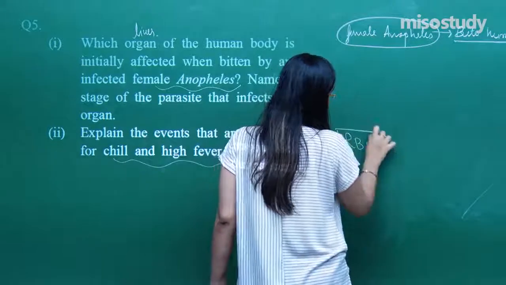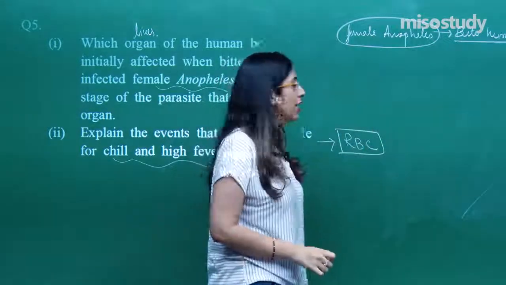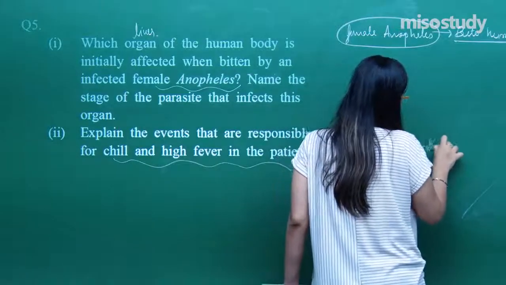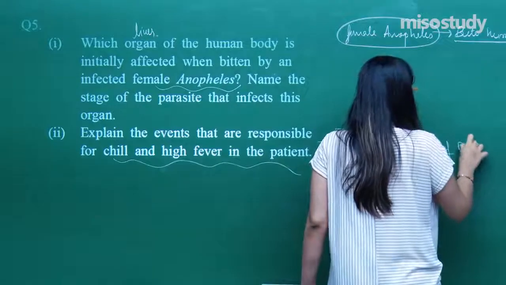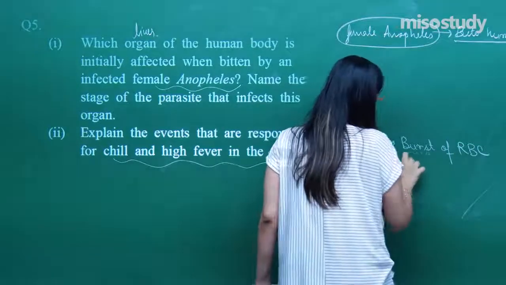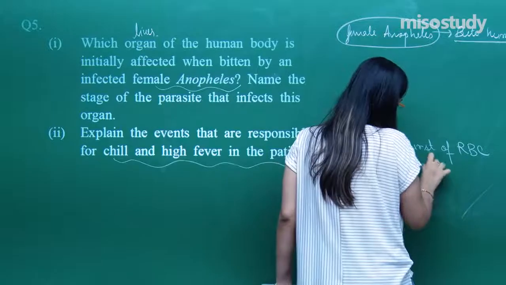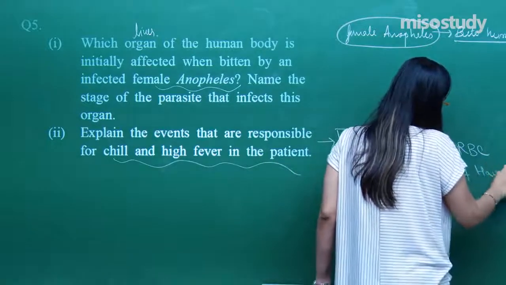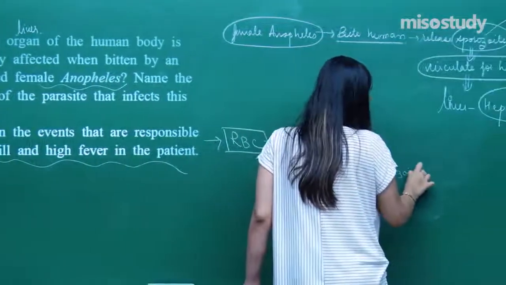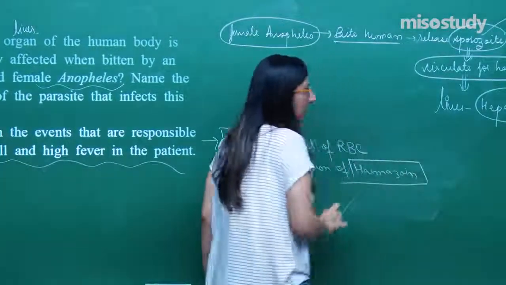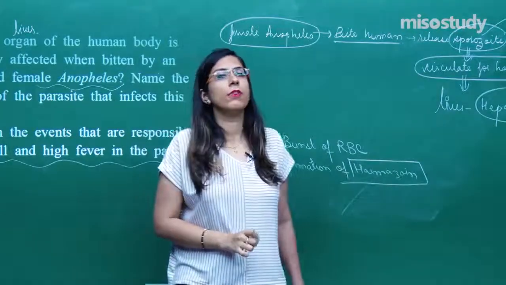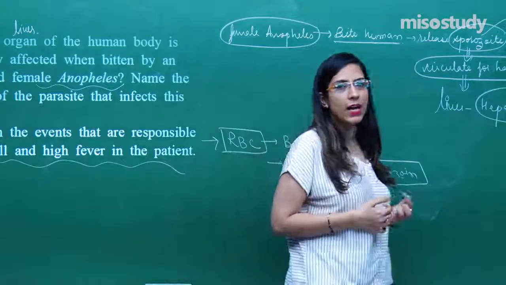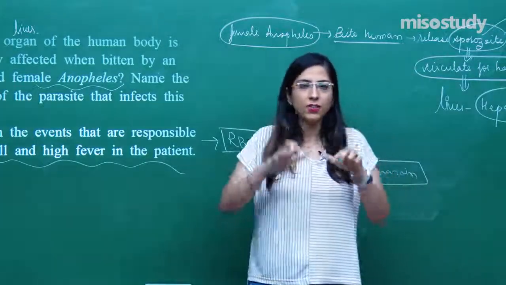Whenever these parasites enter into RBC, first of all they cause a burst of RBC, and they cause the formation of hemozoin crystals. Due to the formation of hemozoin, the fever and the chilling occur, because there is destruction of the RBC.